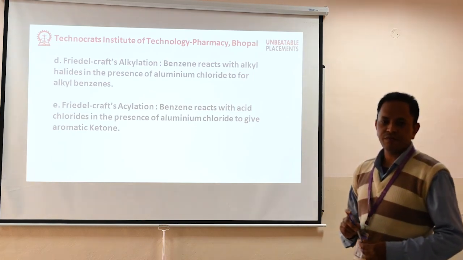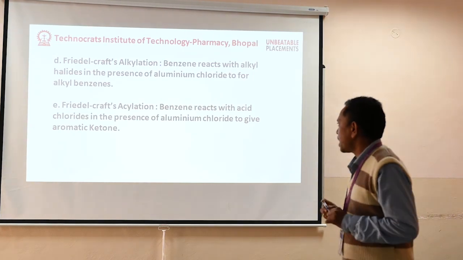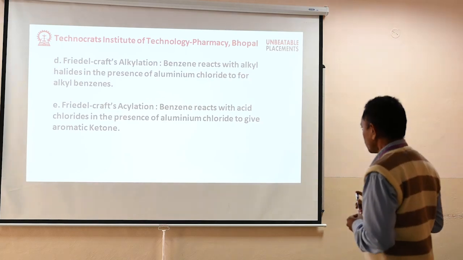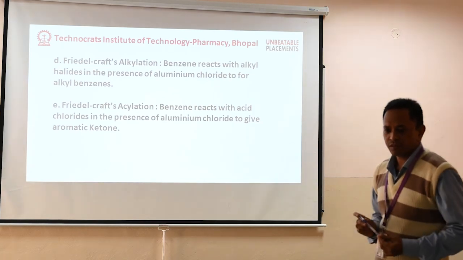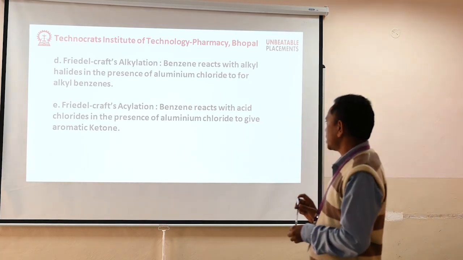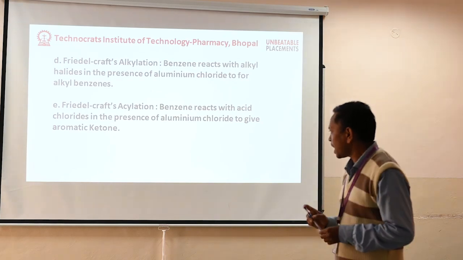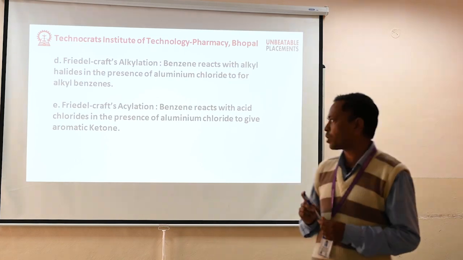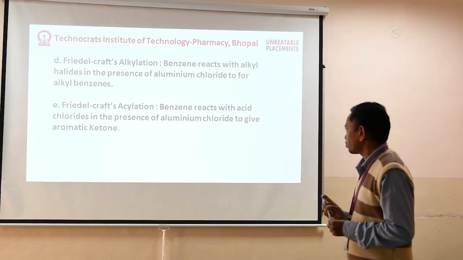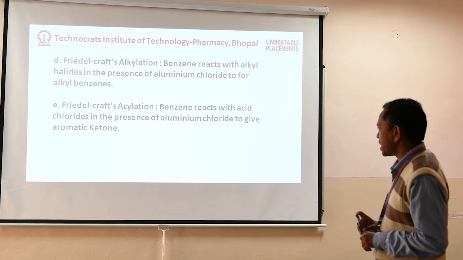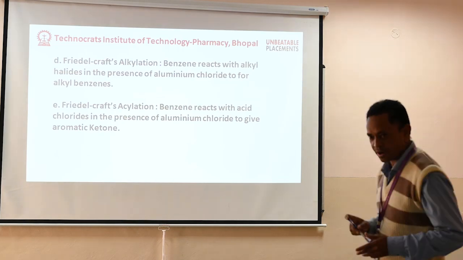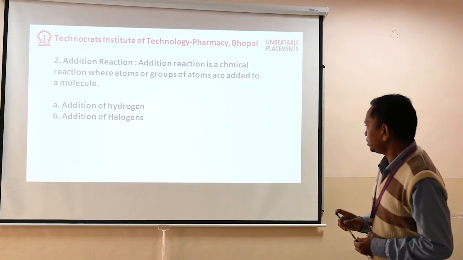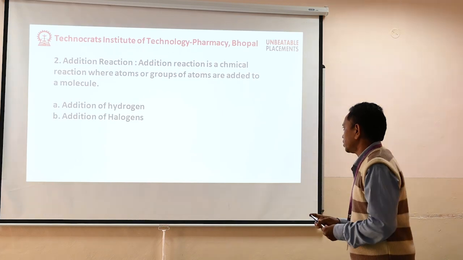Next reaction, Friedel-Crafts alkylation. In this reaction, benzene reacts with an alkyl halide in presence of aluminum chloride to form alkyl benzene.